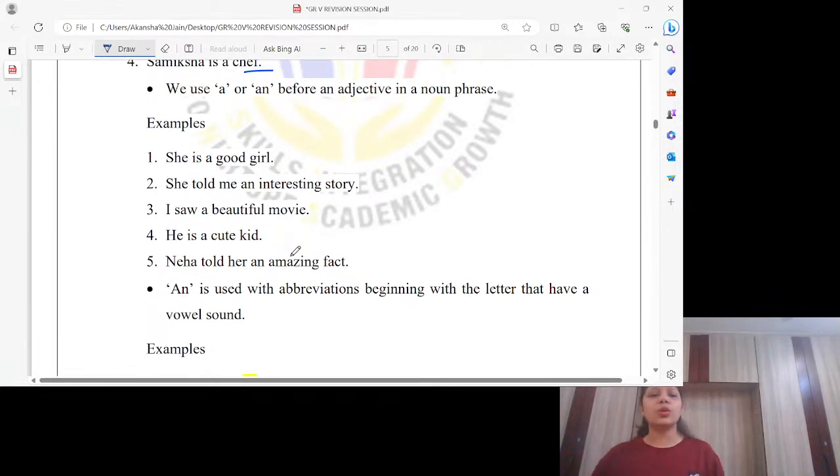Next, we use a or an before an adjective in a noun phrase. Okay, so what is an adjective in a noun phrase? What is this? Good girl. What is good? Good is adjective and girl is noun. So we call it a noun phrase where we have an adjective before that.